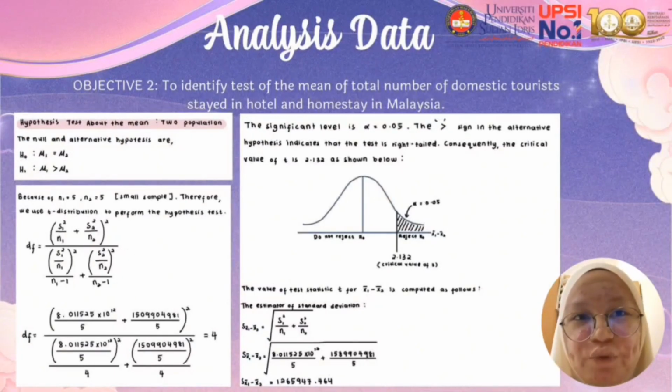The significance level we use in this test is alpha equal to 0.05. The greater than sign in the alternative hypothesis indicates that the test is in the right tail.